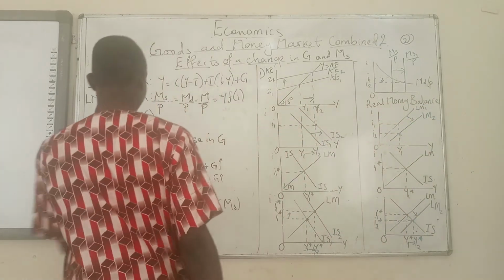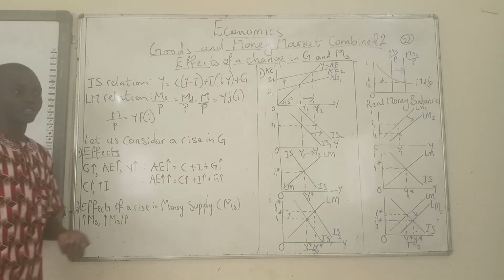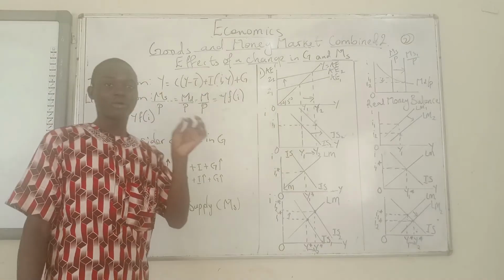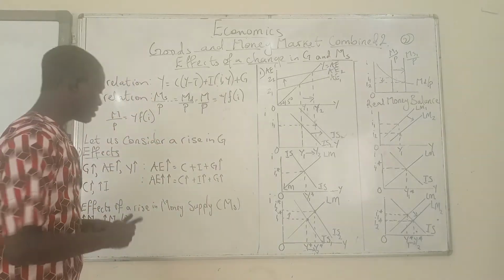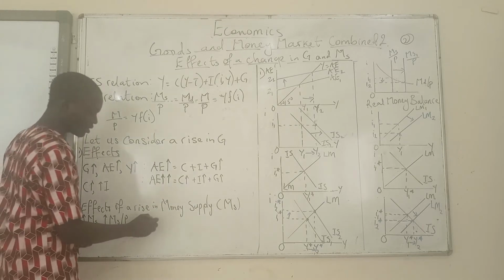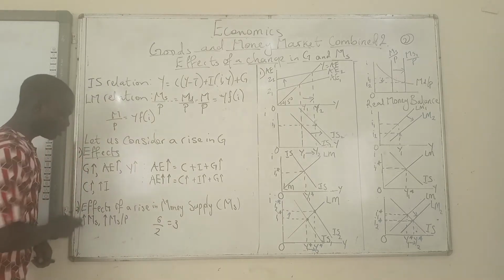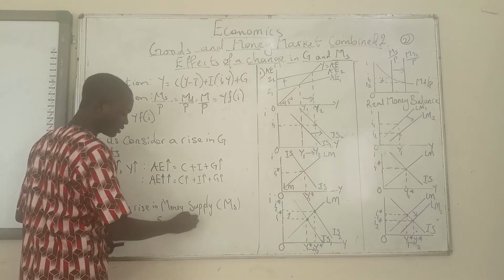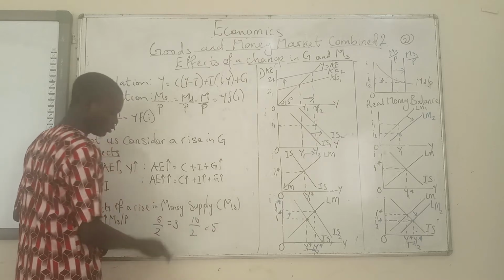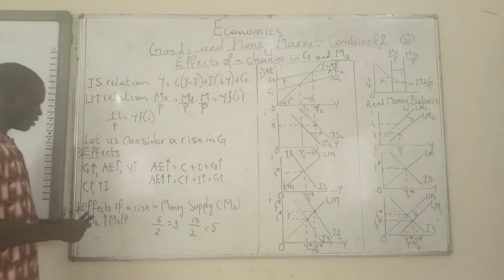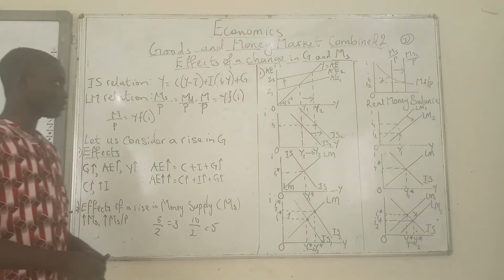So, the effect of the rise in money supply, MS. An increase in money supply will increase real money supply, because real money supply is MS over P, and if the numerator is rising and there is no change in the denominator, the entire fraction rises. In case you have difficulty understanding, if you have 6 over 2, that is 3, where 6 represents the money supply. If 6 increases to 10 and the denominator is not changing, the entire fraction becomes 5. So 3 has increased to 5. That's what I'm trying to say: an increase in money supply leads to an increase in the real money supply.